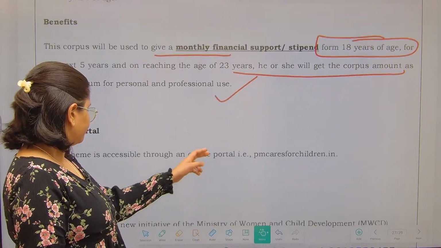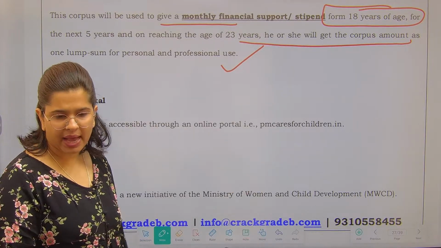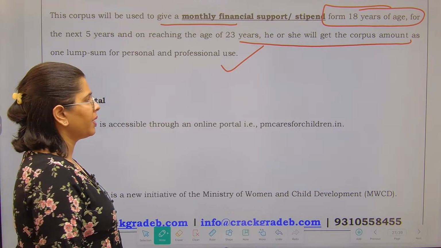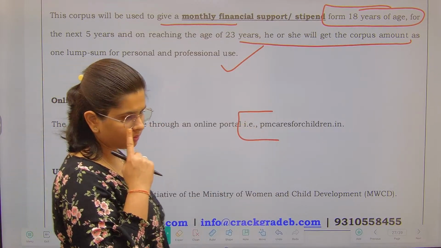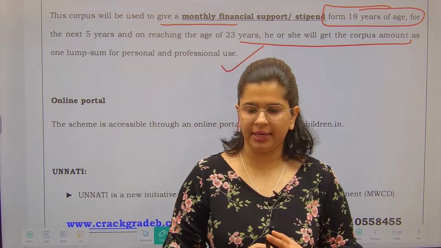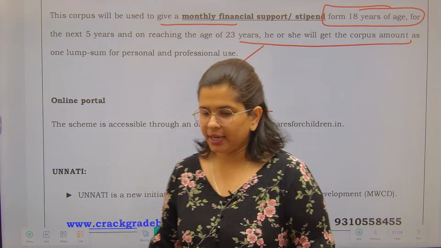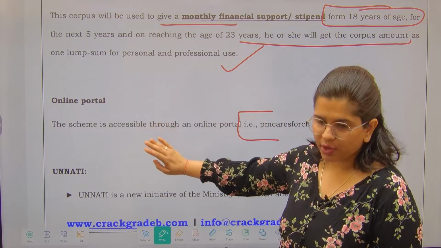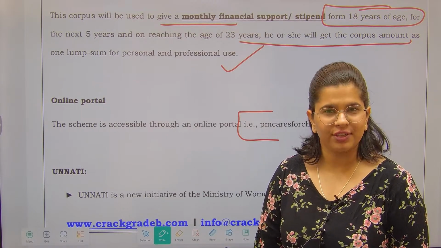Lastly, there is an online platform as well. Just a little piece of information: pmcaresforchildren.in. Any scheme related knowledge, education related materials, all will be posted on this online portal. So this is how simple PM Cares for Children was, right?